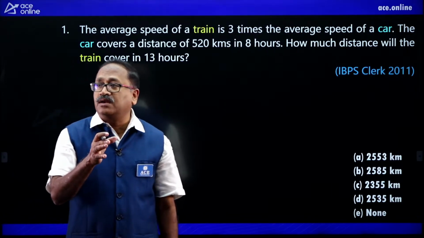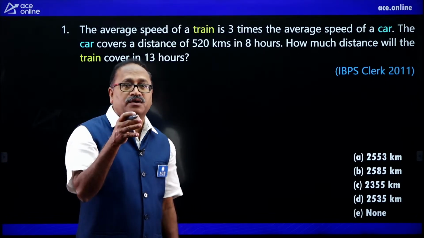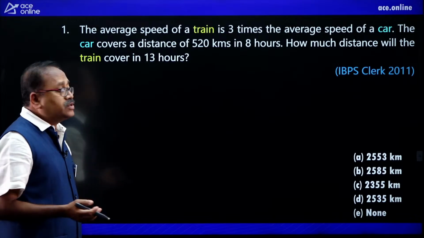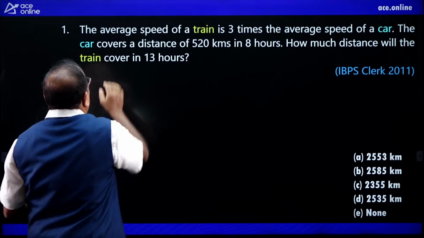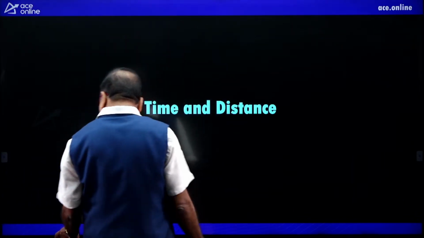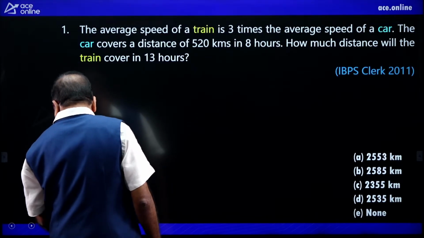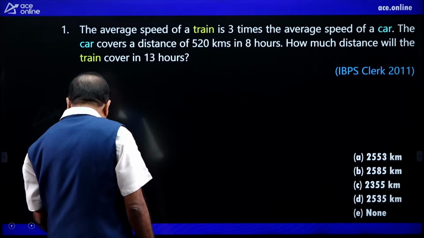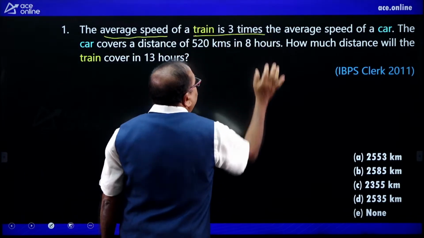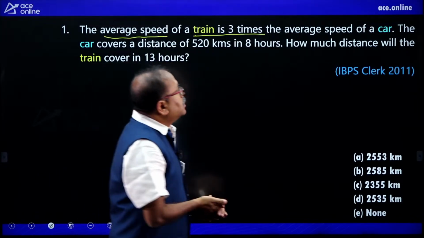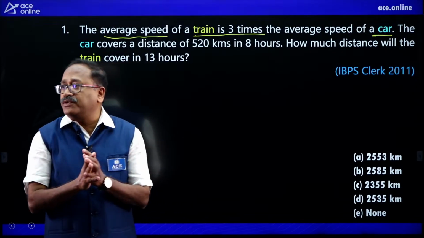I will read the question and I will give 30 seconds to you, and after that we will go for the solution of it. So, let us move on. What is this question all about? It says that the average speed of train is 3 times the average speed of car. The train and car speed ratio is given to us.